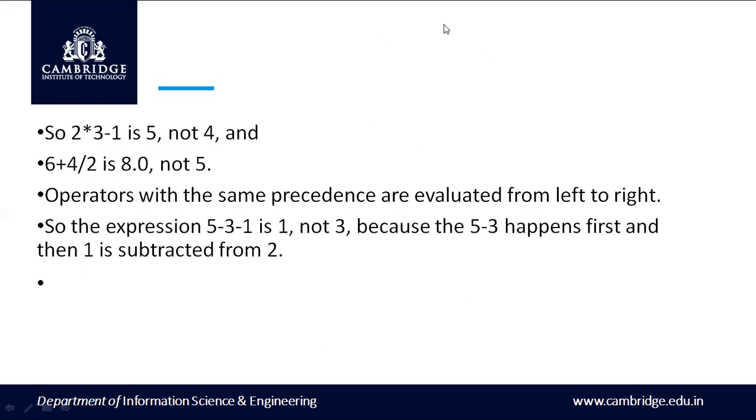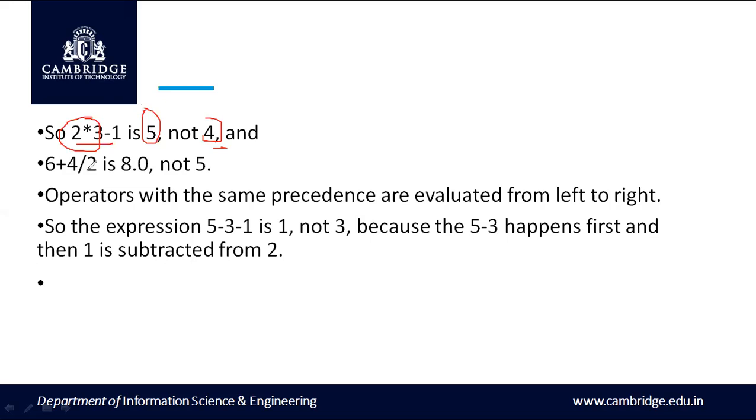Here are some examples. 2 star 3 minus 1 is not 4, because 3 minus 1, which is 2, cannot be executed first. First the expression 2 into 3 has to be executed. So it will be 2 into 3, 6, 6 minus 1 is 5 and not 4. If 3 minus 1 were computed first it would give 2, and 2 into 2 is 4, but that will not be the answer. First multiplication has to be executed. So it is 2 into 3, 6 minus 1, that is 5.